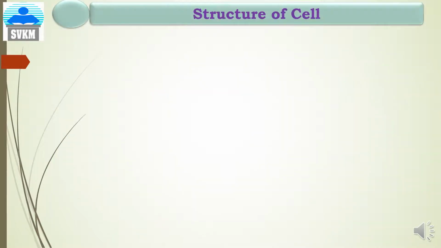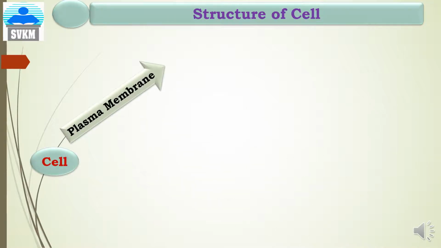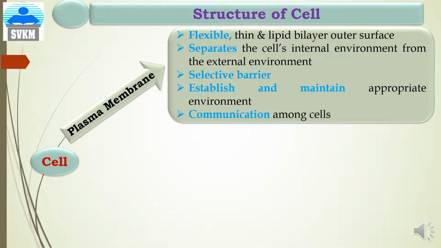Now the structure of the cell. The basic component or part of the cell is the plasma membrane. Plasma membrane is a flexible, thin lipid bilayer, which is the outer surface, means back to back two layers are present on the outer surface. Secondly, the role of plasma membrane is to separate the cell's internal environment from the external environment.